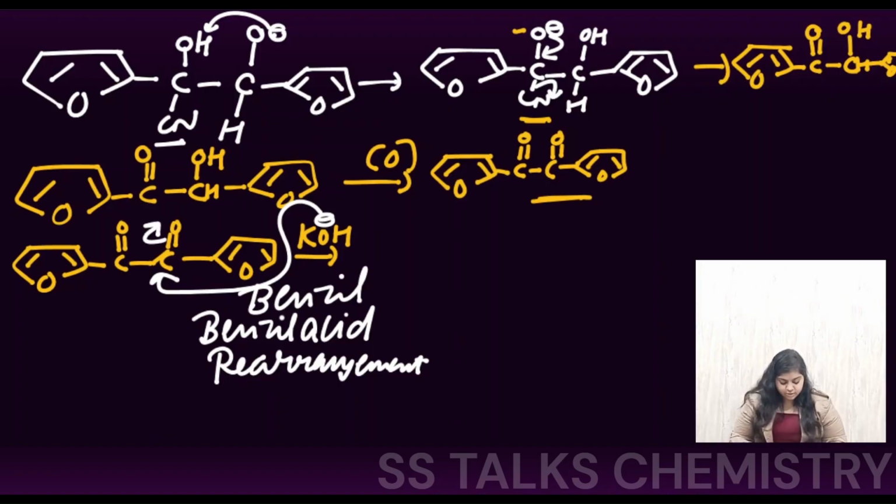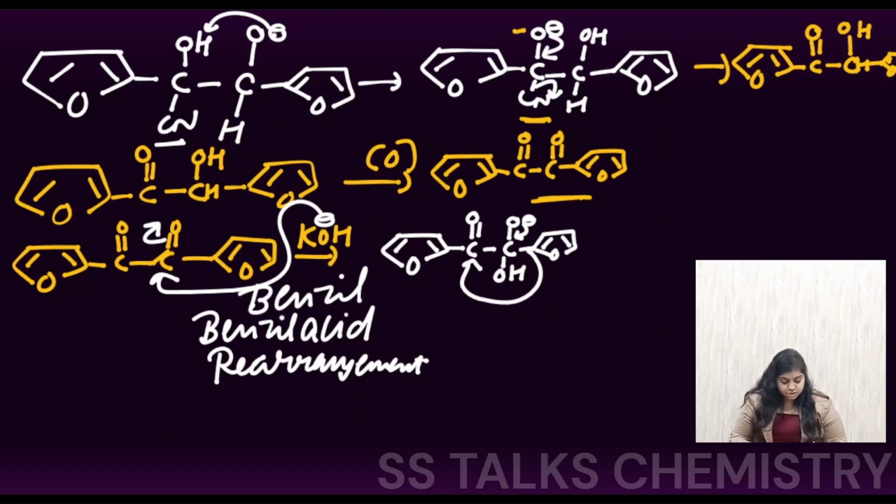This electron density will be shifted. What we are going to get here is this one, here the carbonyl species, here the carbon with the O negative, at which the attack of the OH has occurred, and now this furan ring will be present like this, right? Next step, this O negative electron density will be shifting, and this furan ring is going to shift to this center, and this electron density is going to shift like this. So we are going to get this species now. At the same carbon center two furan rings will be present, okay?